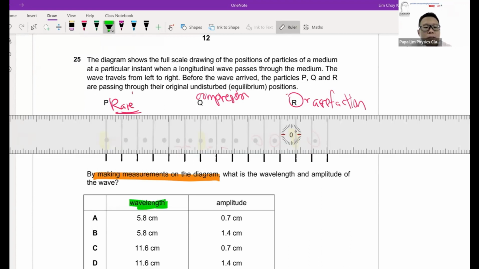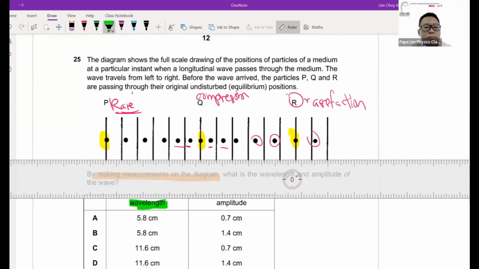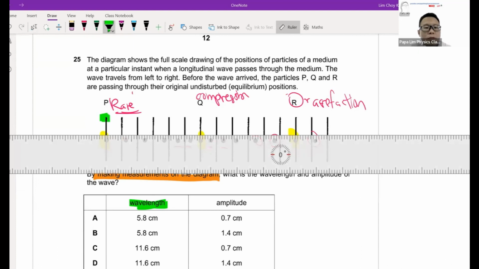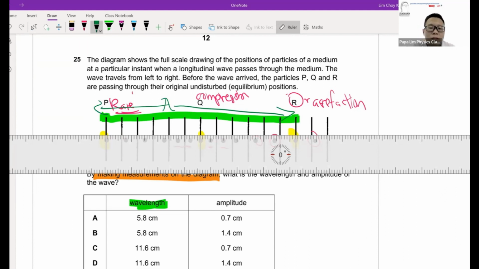In terms of wavelength, it will be from the equilibrium point all the way to here. So this will be my lambda. For this, you take a ruler.